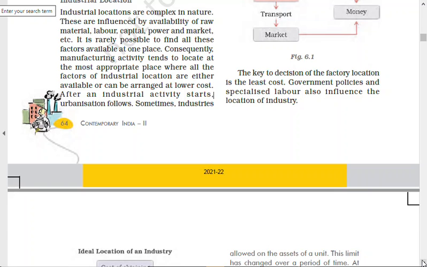Okay, so government policies. Suppose, I'm talking about, let's say Tokyo or nearby area only. If you set up an industry in Tokyo, it is going to be very very expensive. But if you set up your industry in Saitama, or let's say Gunma, or let's say outskirts of Tokyo, that means other prefecture, let's say interior part of Chiba and something, you will find that the land is cheap. Government policies are also conducive to that, because government gives you a lot of rebate over there. That means less taxes will be there, land will be cheaply available, all these things will be there, right? So government policy is one of the factors.